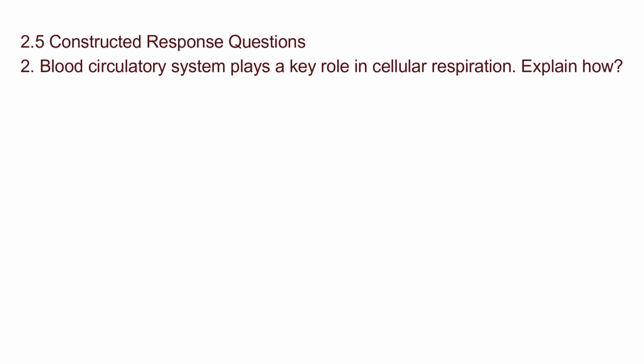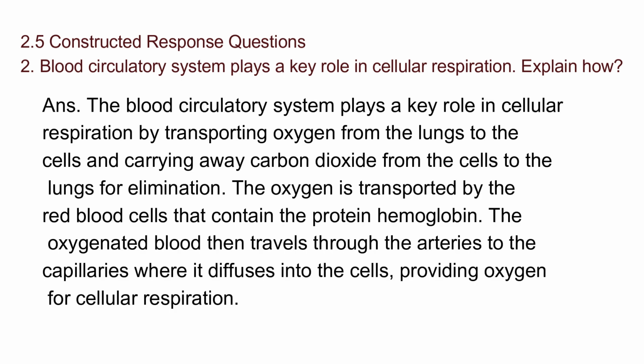Two, blood circulatory system plays a key role in cellular respiration. Explain how. Answer. The blood circulatory system plays a key role in cellular respiration by transporting oxygen from the lungs to the cells and carrying away carbon dioxide from the cells to the lungs for elimination.